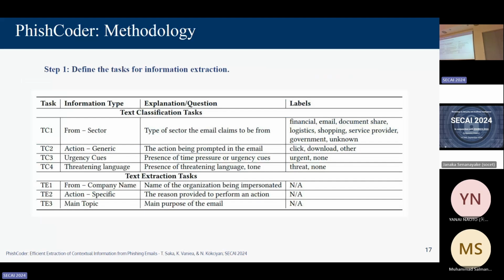The extraction tasks are: company name, which company the email is pretending to be from; the specific action, for example, click to update your password; and the main topic, which is what is actually going on, for example, your password expires. Something like that.